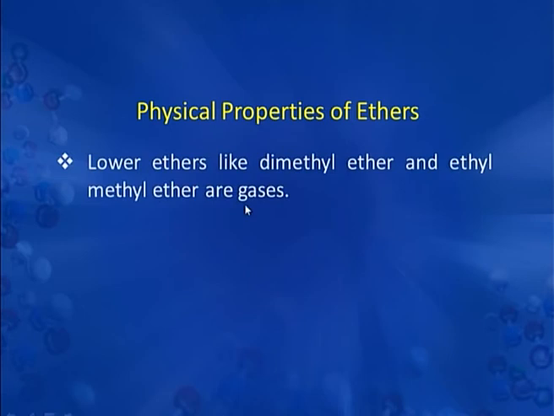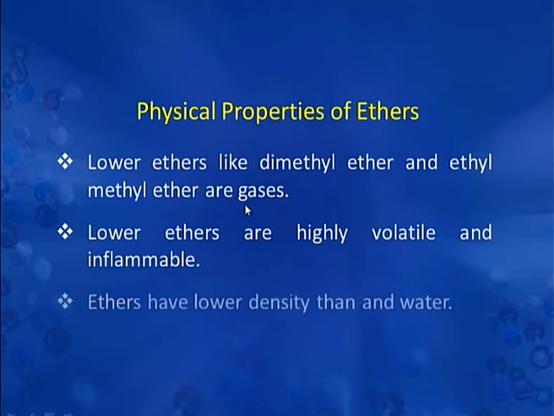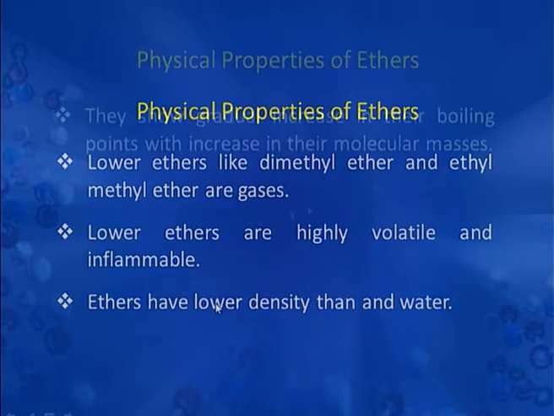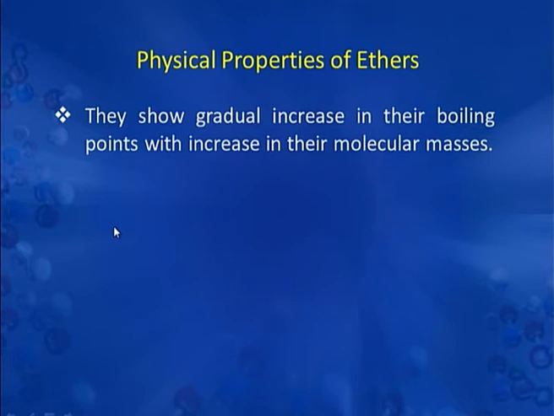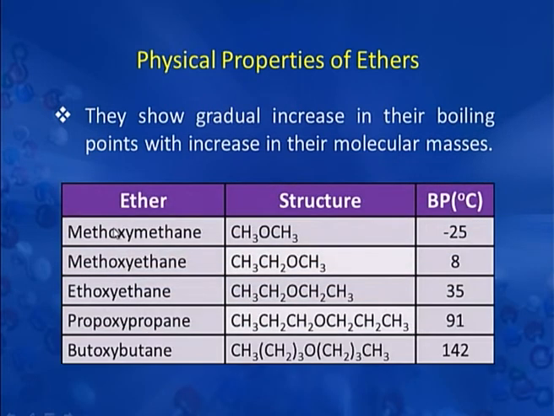We will now discuss a few more physical properties of ethers. Lower ethers like dimethyl ether and ethyl methyl ether are gases. Lower ethers are highly volatile and inflammable also, and they have lower density as compared to water. They show increase in boiling point with the increase in molecular masses.